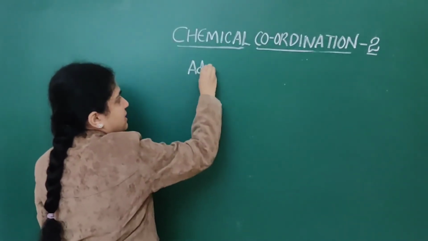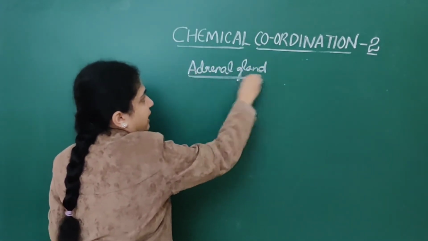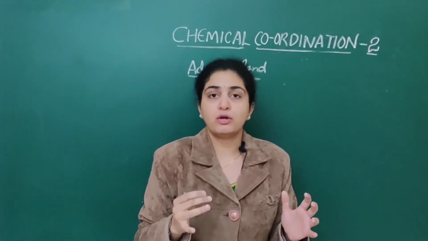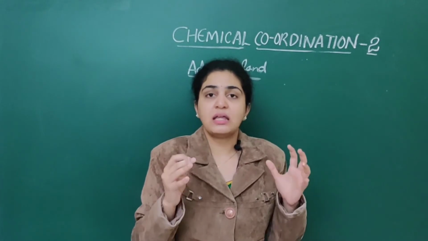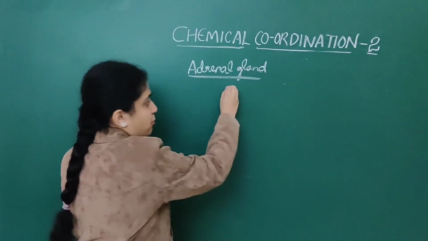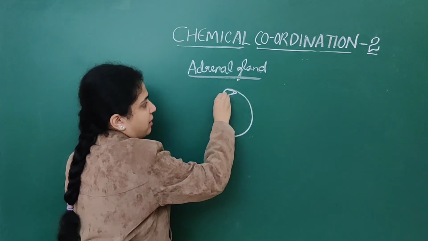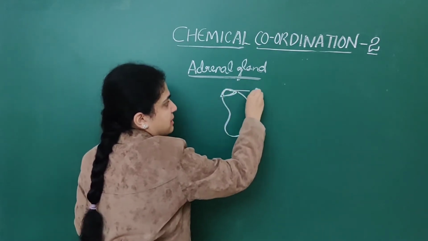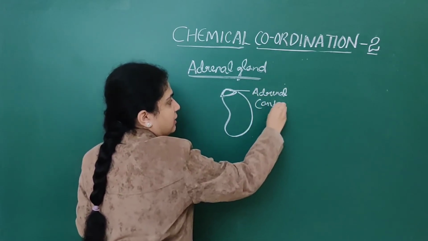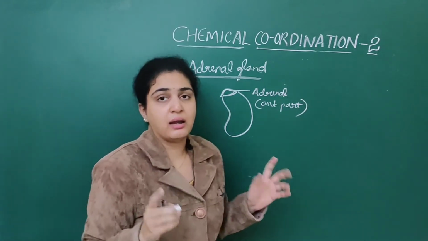Next we are going to see about the adrenal gland. What is the use of the adrenal gland? It plays a very important role. It helps in secretion of main hormones. Suppose this is the kidney, okay? The adrenal gland is present on the anterior part of the kidney.